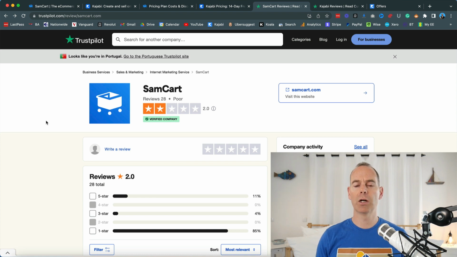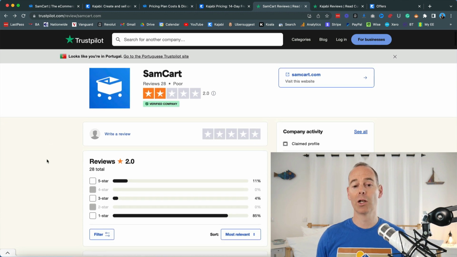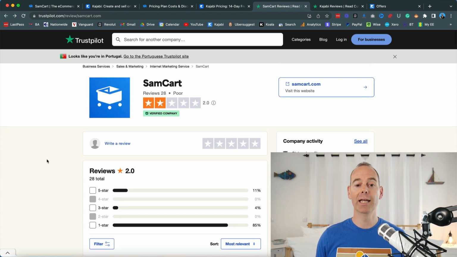Now, SamCart on initial inspection, it's only got 28 reviews here. You could probably say that's not enough reviews to actually gain some really good reliability there. But out of those 28 reviews, it is a little bit of a red flag for me. It's just 2 stars. So there's a lot of 1-star reviews on there in comparison with the others. So have a read through these, but yeah, take it with a pinch of salt because there's only 28 reviews